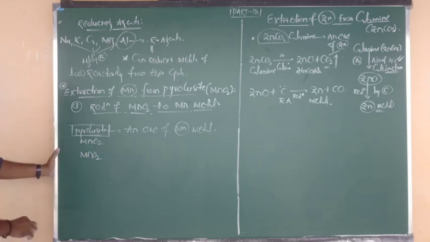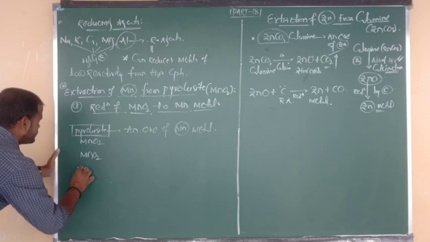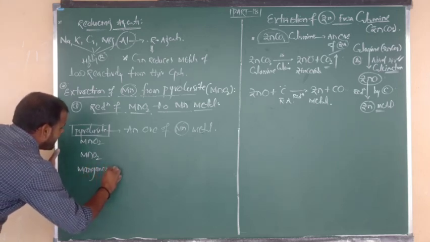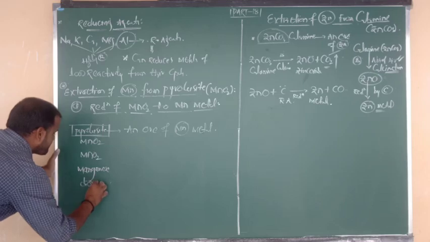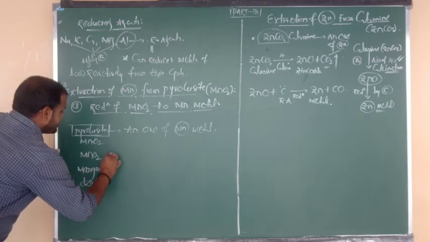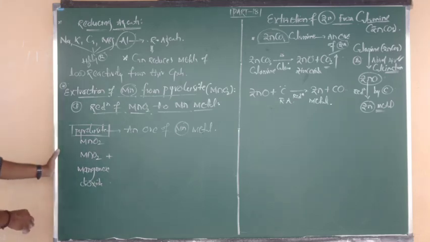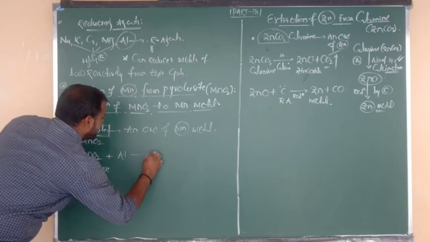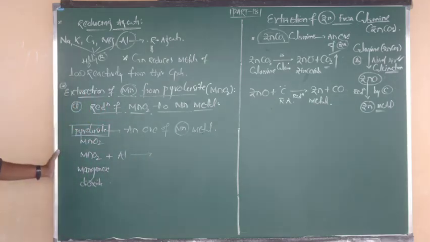MnO2, manganese dioxide, undergoes reduction. Reduction takes place by using the reducing agent, that is aluminium.